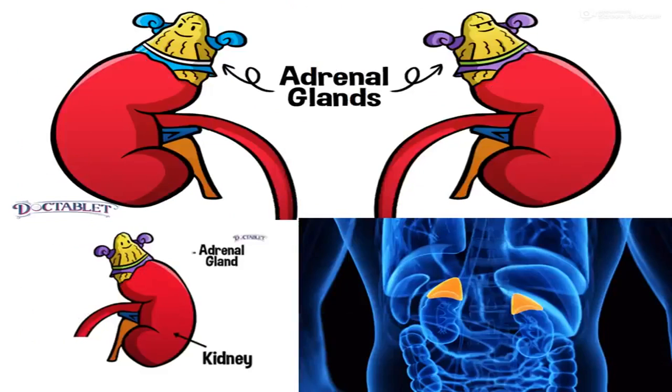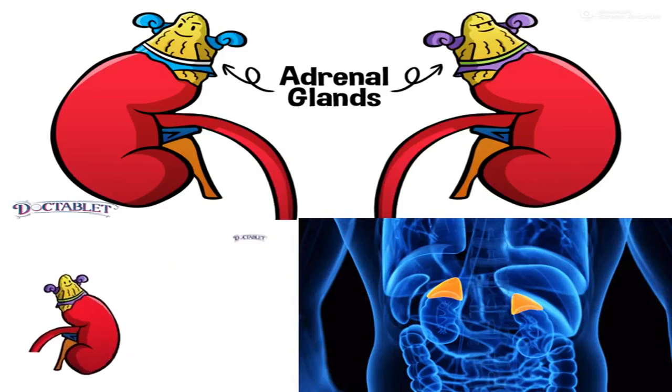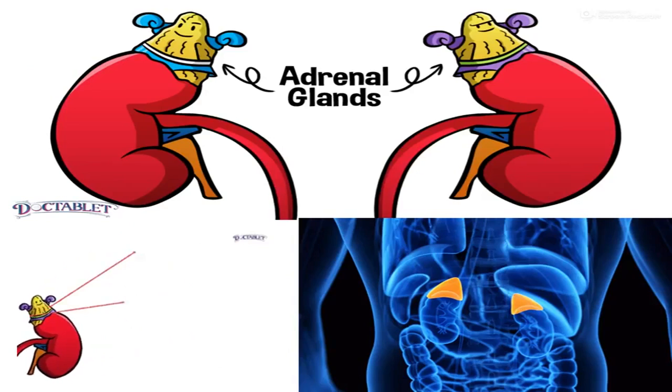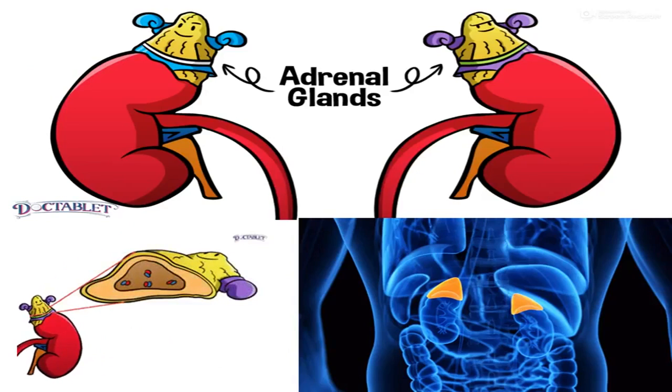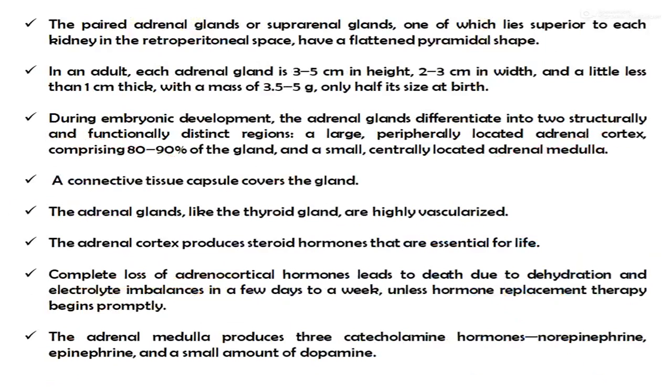Next one is the adrenal gland. The paradrenal gland or suprarenal gland, one of which lies superior to each kidney in the retroperitoneal space, has a flattened pyramidal shape.